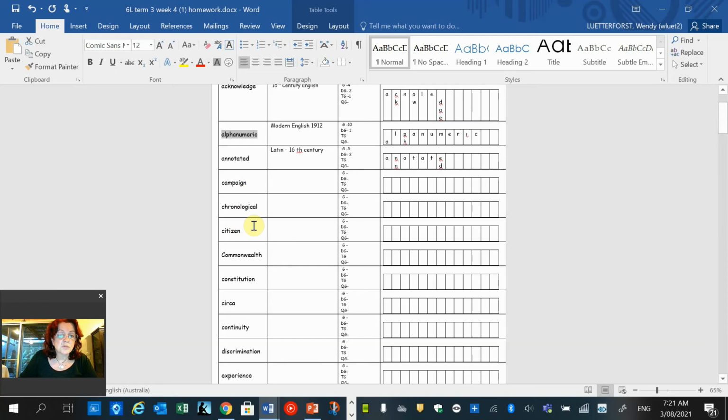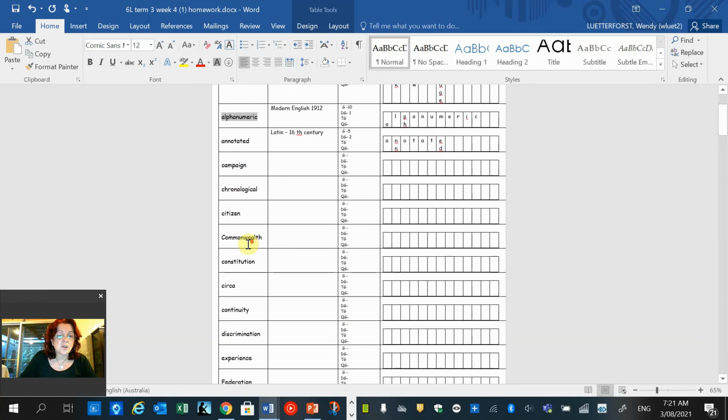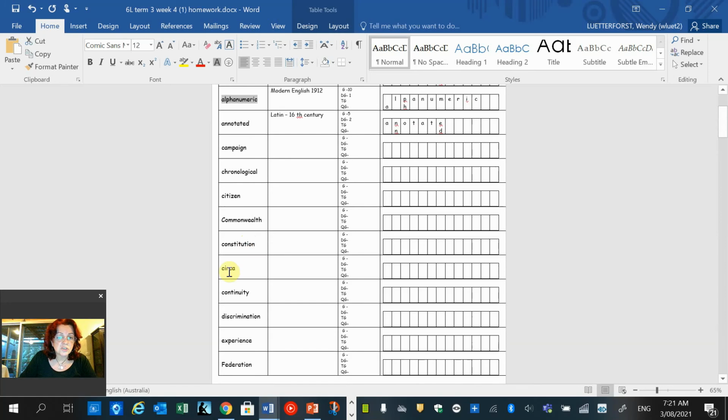Chronological, which means putting in order. Citizen, Commonwealth, Constitution, circa, look that word up, that's to do with history and a set period of time. Continuity, discrimination, experience, and federation.